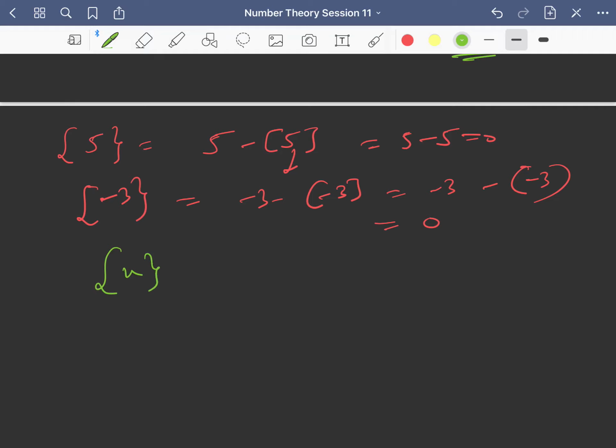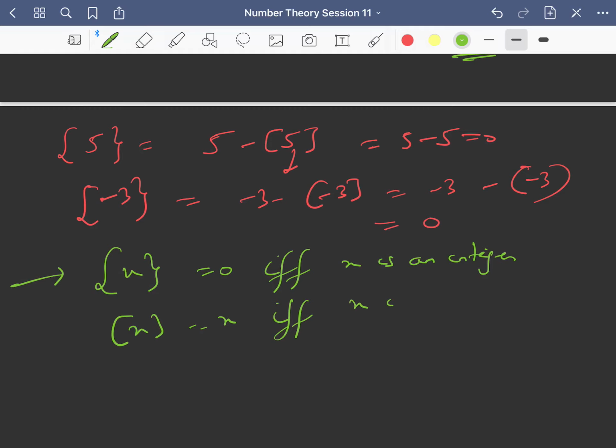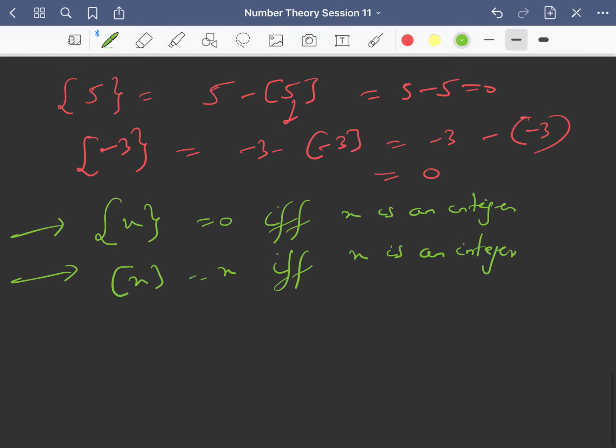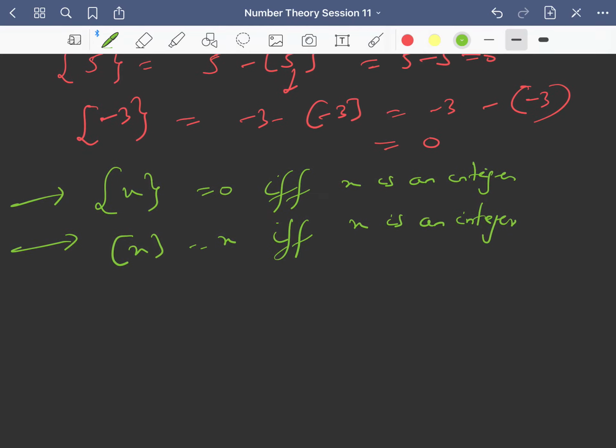So fractional part of x is 0 if and only if x is an integer, and greatest integer of x is equal to x if and only if x is an integer, right? So I think this thing is very clear.